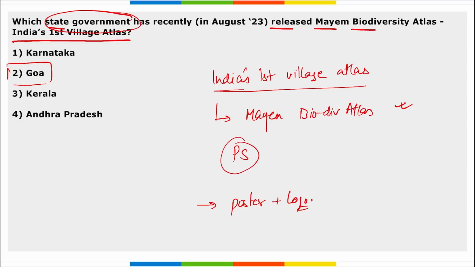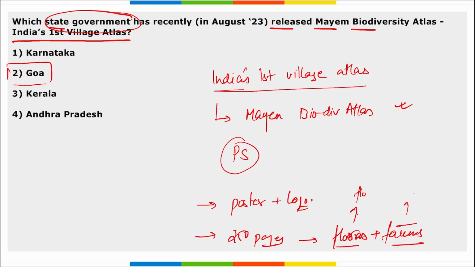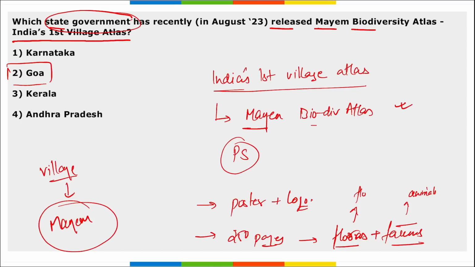Then the Biodiversity Atlas, this is a document of almost 250 pages. This tells about various floras and faunas. What are these floras and faunas? Floras are the species of flowers, and faunas, these are the species of animals. Correct? So this particular atlas talks about the various biodiversity of flora and fauna in a particular village of Mayhem. Right? What is the name of the village here? Remember, Mayhem. Correct? So that is the name. It was named Mayhem Biodiversity Atlas, and it is located in Goa.